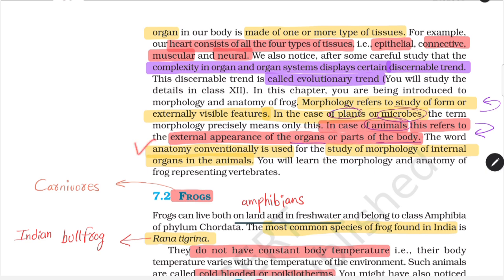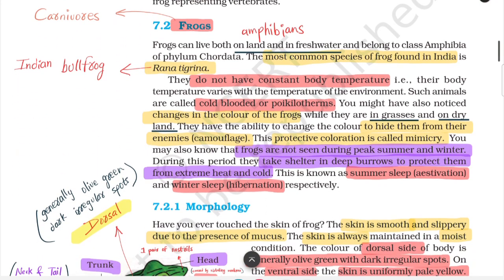Moving ahead, anatomy conventionally means the study of morphology of internal organs in animals, which means the term morphology out here is just used to confuse you all. Basically, it is a study of internal organs of animals. That's all. The study of internal organs of animals is called anatomy. Moving ahead, a very important topic of this chapter, frog, from which 4 questions were asked in NEET.